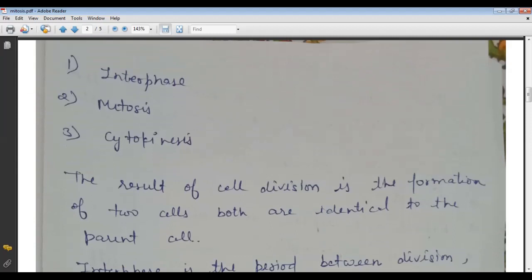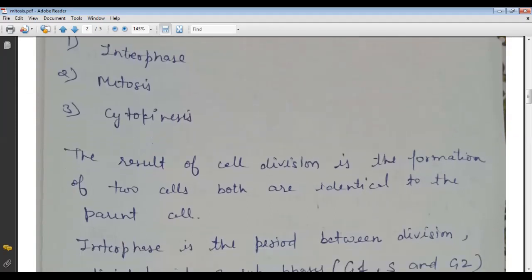Firstly, when a cell is formed, जब कोई सेल बनती है तो ऐसा नहीं है कि वो एकदम अपना डिवीजन स्टार्ट कर देती है. A cell takes some time for its growth और सेल ऑर्गन्स डेवलप करने के लिए उसको कुछ टाइम की रिक्वायरमेंट होती है. So the three major steps of the cell division are the interphase, then mitosis, and then the cytokinesis.